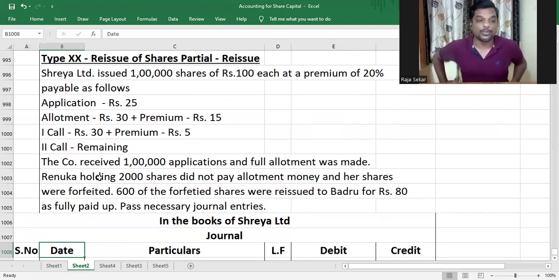Let me read the question for you. Shreya Limited issued 1 lakh shares of rupees 100 each at a premium of 20% payable as follows. Application 25, allotment 30, premium 15, first call 30, premium 5, second call remaining. The company received 1 lakh applications and full allotment was made. Renuka holding 2,000 shares did not pay allotment money and her shares were forfeited. 600 of the forfeited shares were reissued to Badru for 80 as fully paid up. Pass necessary journal entries. Understood or not, my dear children?